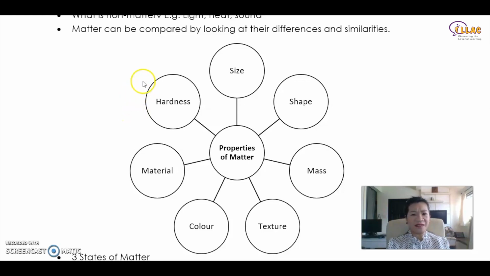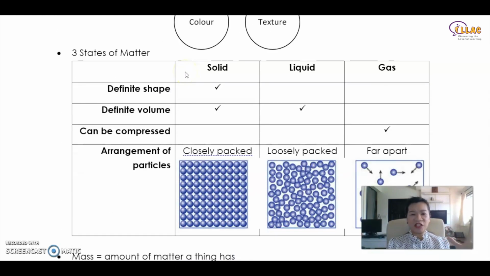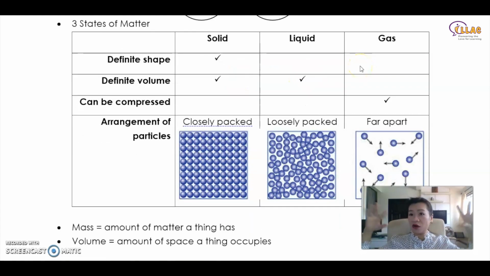So what is gas? Gas is actually one of the states of matter. There are three states of matter: solid, liquid, and gas. So what is this gas? Why is it all around us? Because gas basically is something that doesn't have a fixed shape, doesn't have a fixed volume. It can fill up the entire space that you put it into. It doesn't have a fixed volume.